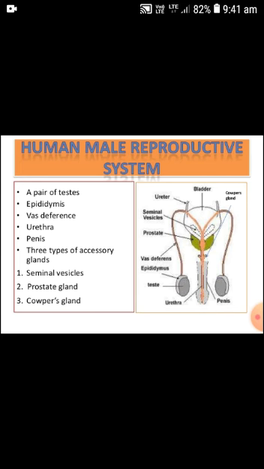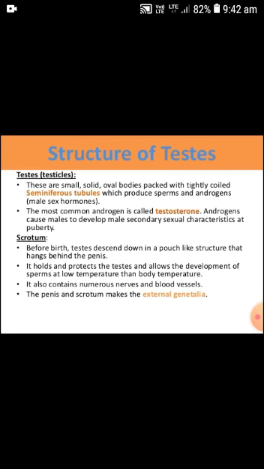The testes hang outside the body of the male in the scrotum, because they produce sperms, and to produce sperm a lower temperature than body temperature is needed.